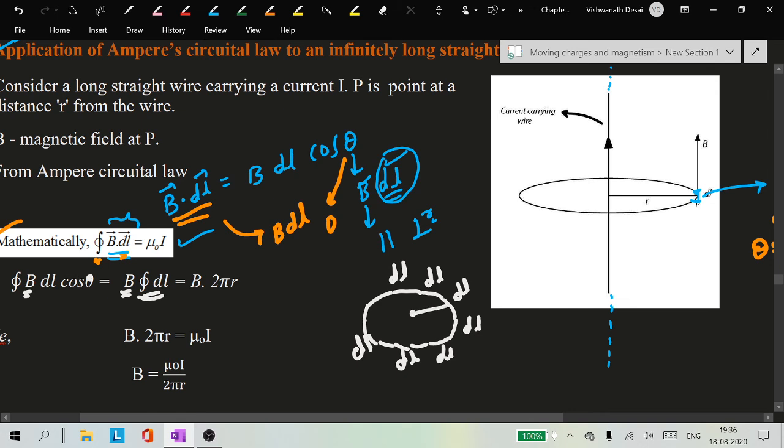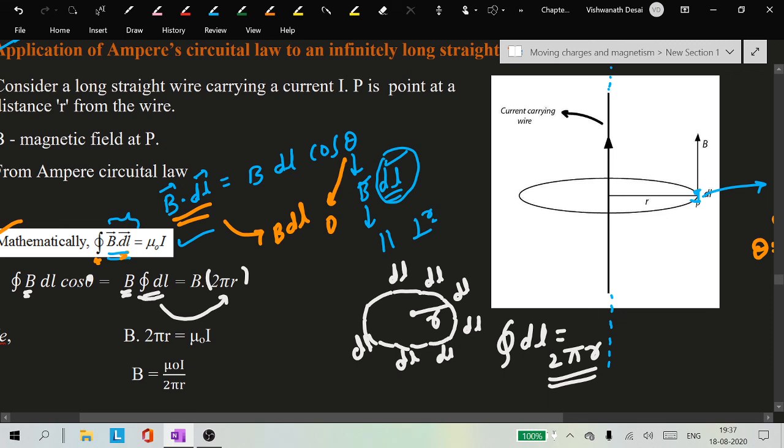If the radius of this circular loop is r, then what is the integral of all the dl's? The line integral of dl over a closed loop is equal to 2 pi r. Why is it 2 pi r? Because we integrated over the entire loop. So the total dl gives the circumference of the loop. That's what we are using here, 2 pi r.